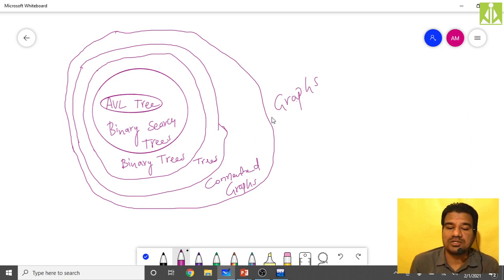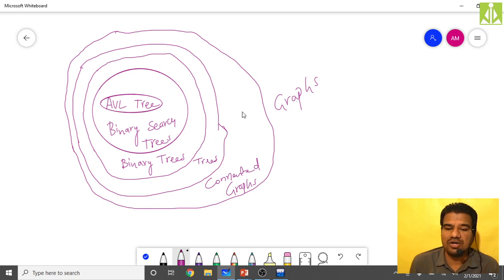So all these data structures, AVL trees, binary search trees, binary trees, trees, and connected graphs, are indirectly graphs only, because all these have vertices and connected edges.